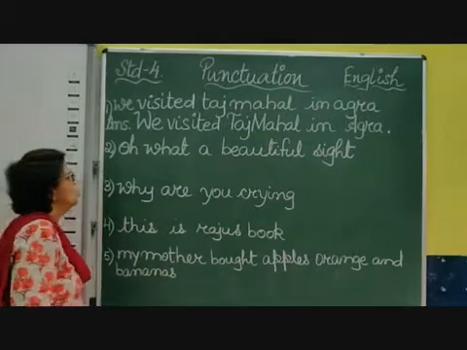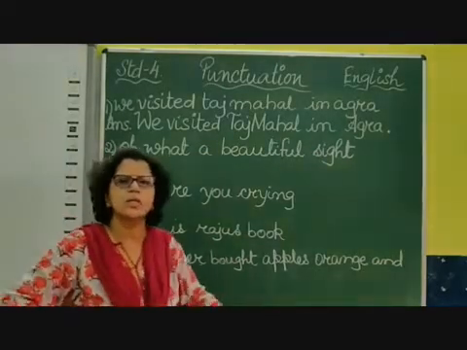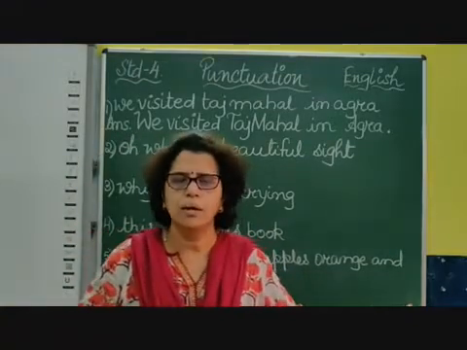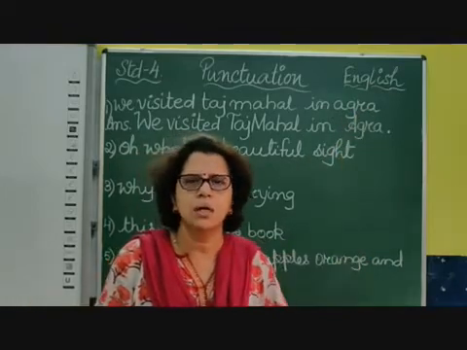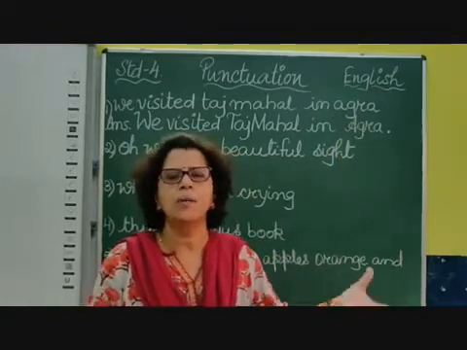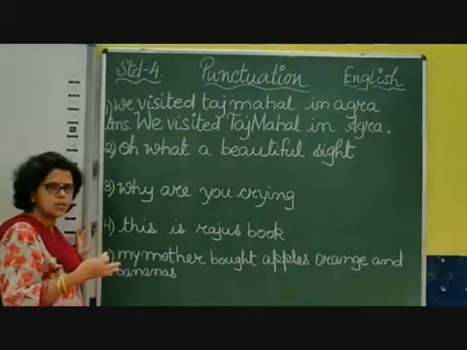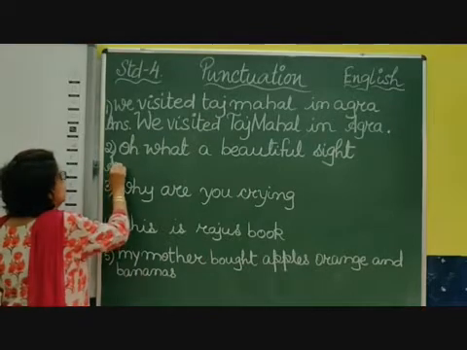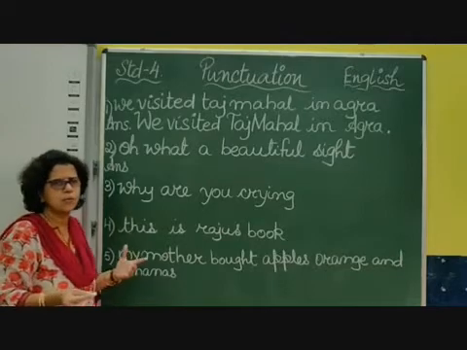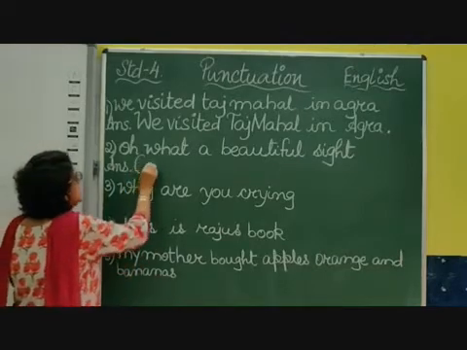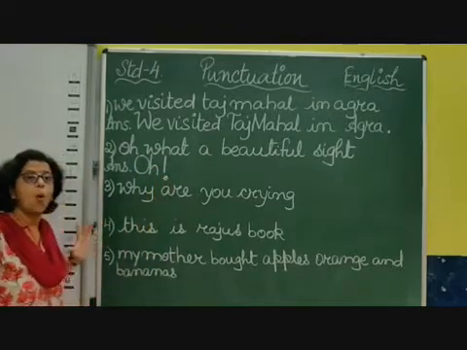Next, children. Oh, what a beautiful sight. By this sentence you can understand it is expressing a beautiful feeling, like you have gone to Taj Mahal. Oh, what a beautiful sight to see on a moonlit night, the beautiful marble Taj Mahal. Okay, so it is an exclamatory sentence. So first of all, whether it is an exclamatory sentence or a question or a statement, we have to start with a capital letter. So I will start with capital O and then H and then an exclamation mark.